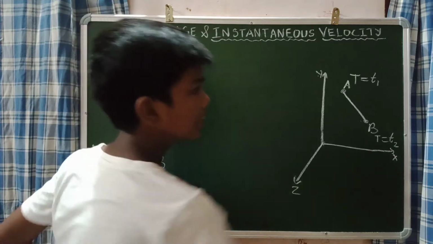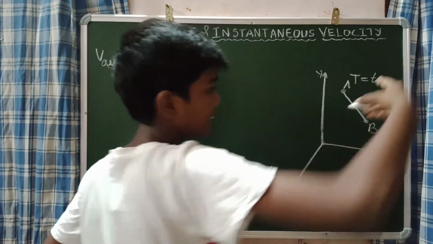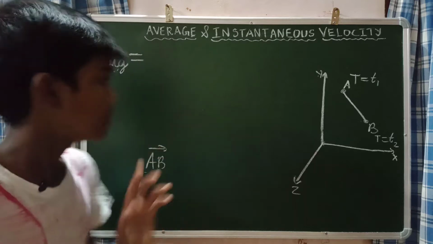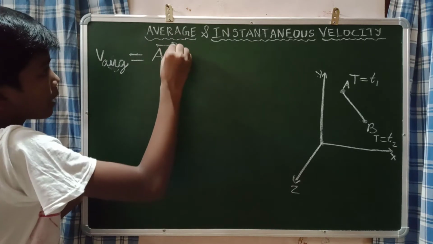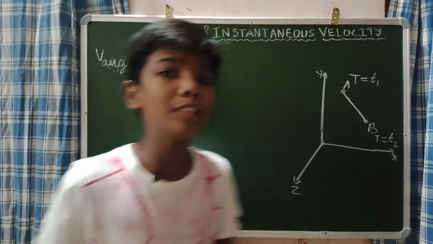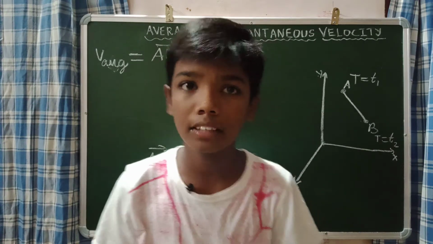As I told, the displacement between these two positions is AB vector, not AB, because in a plane, if you represent the position, you should use the vector symbol. That's the most important thing.